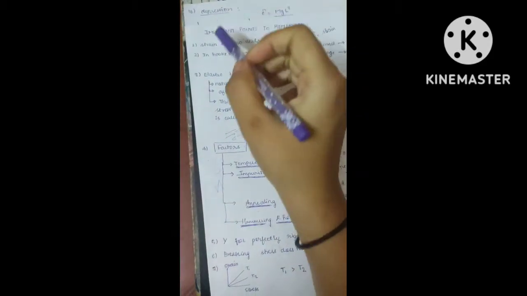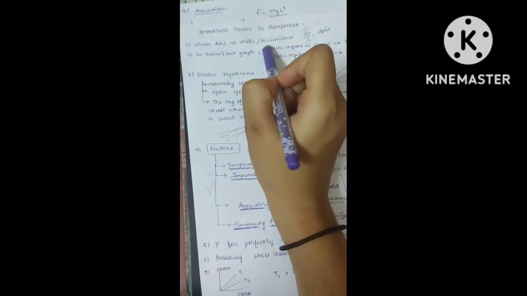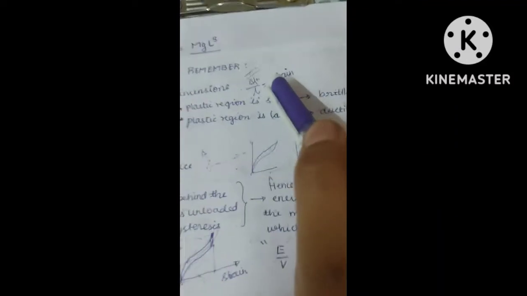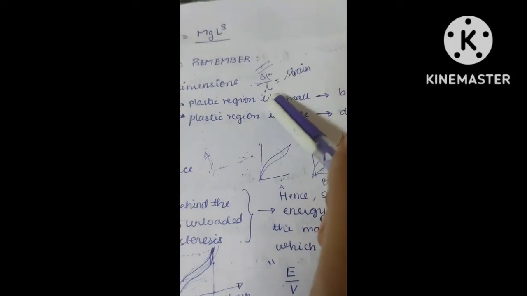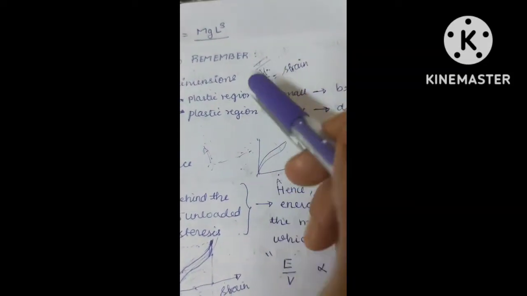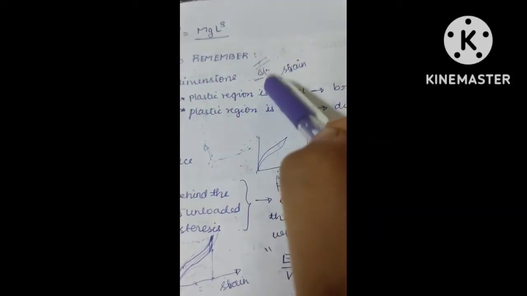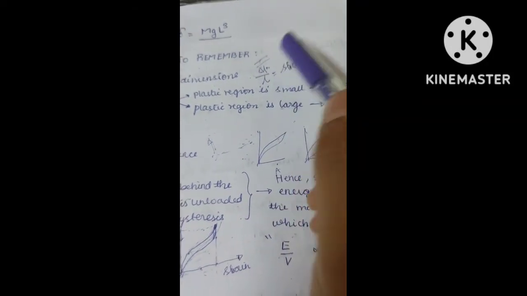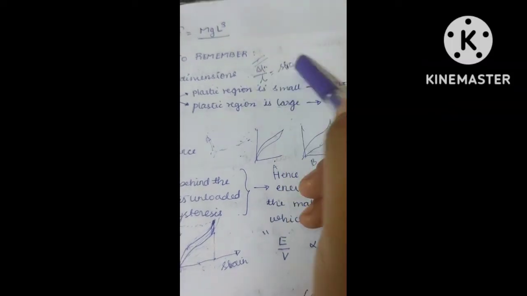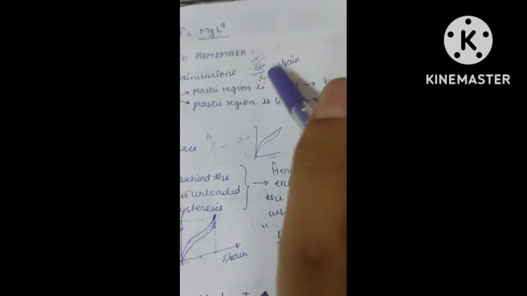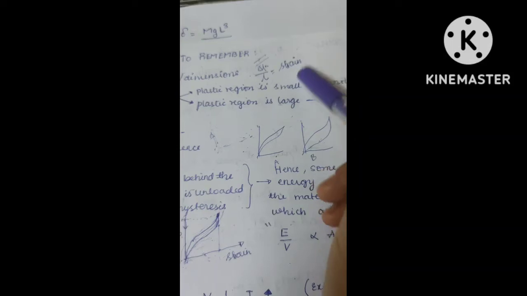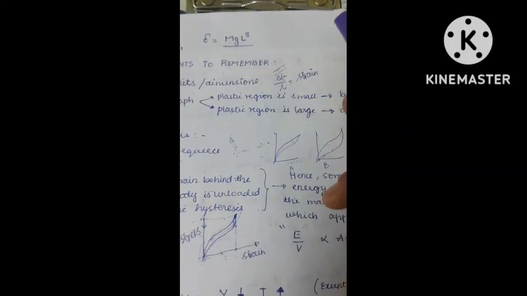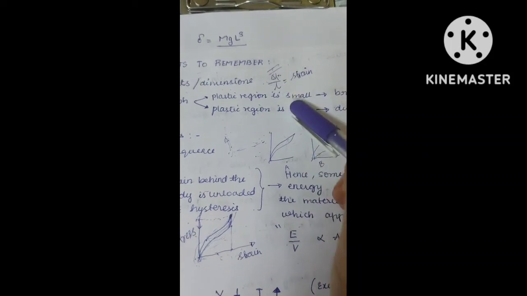The first point, already explained, is that strain has no units. What is strain? Strain is change in length upon original length. The change in length is calculated in terms of length, like meter, and it is divided by the original length, which is also calculated in meters. So meter and meter get cancelled, hence it will have no units or no dimensions.